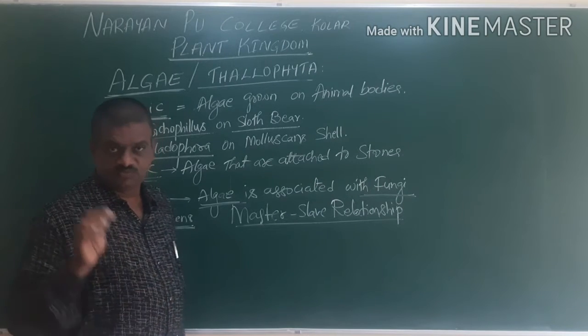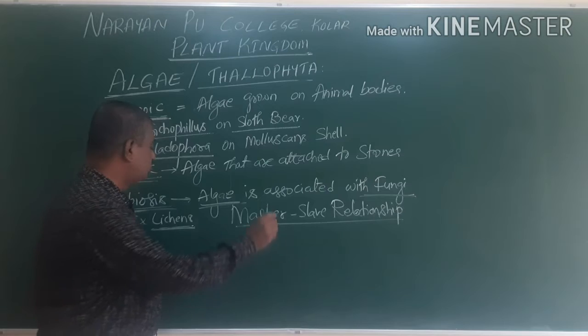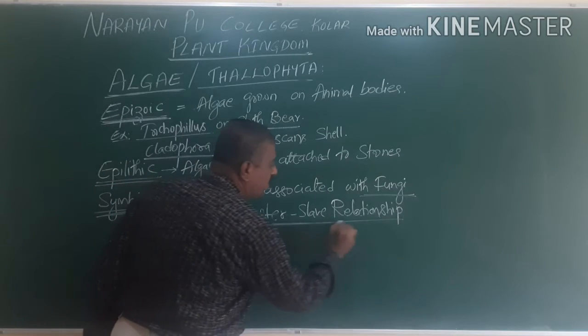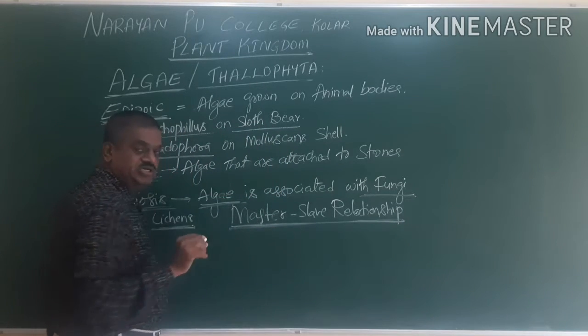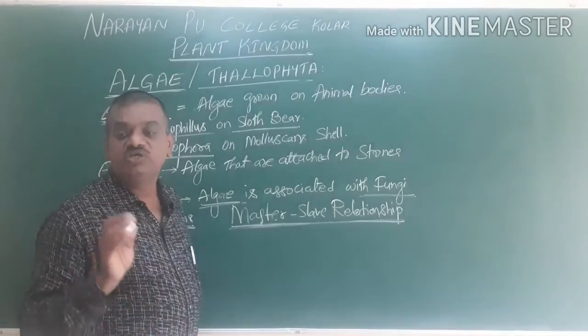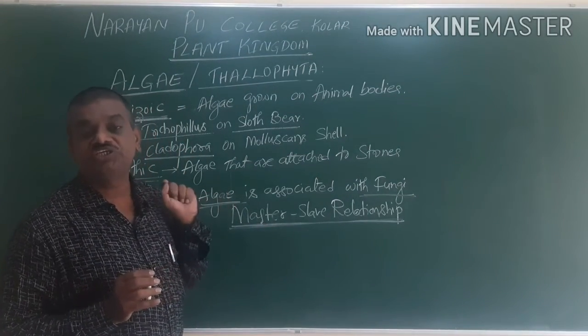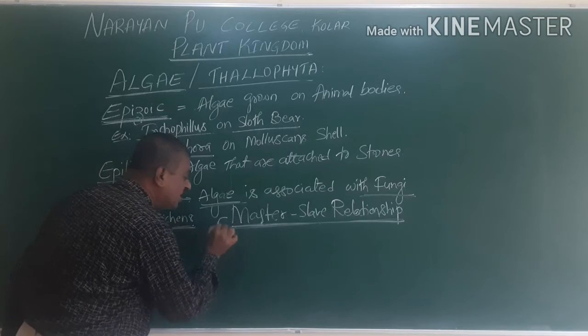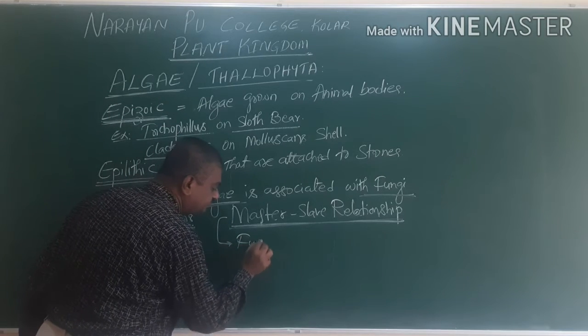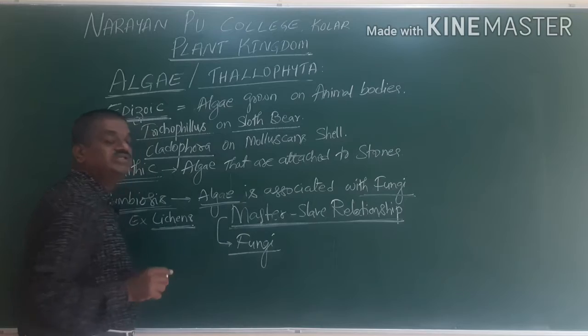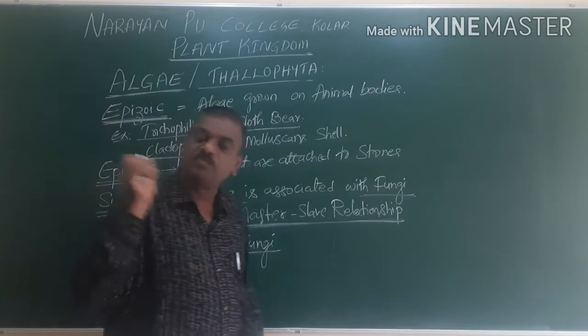This symbiosis is also described with the word master-slave relationship. We say master-slave relationship because here the fungi is called the master.